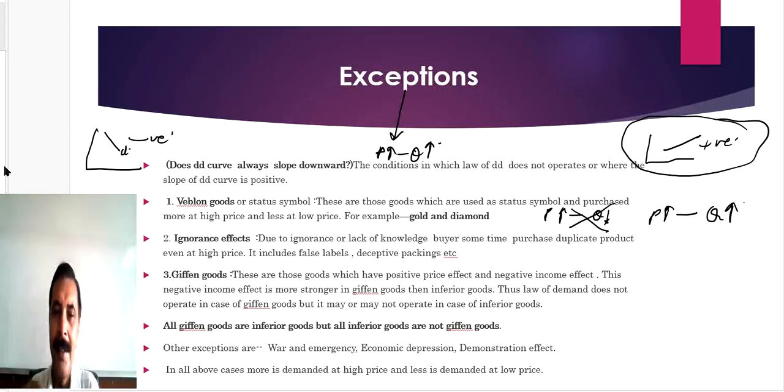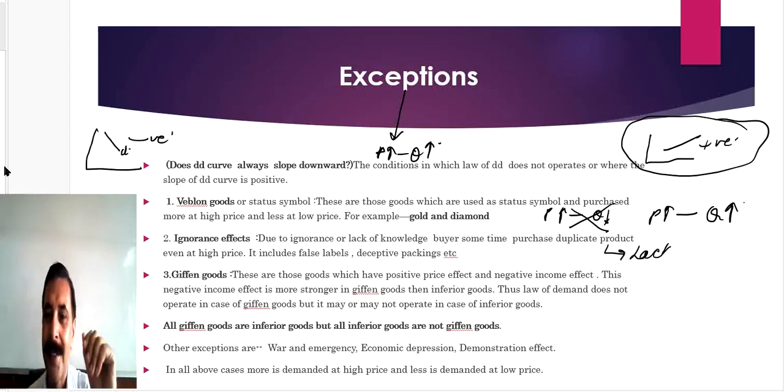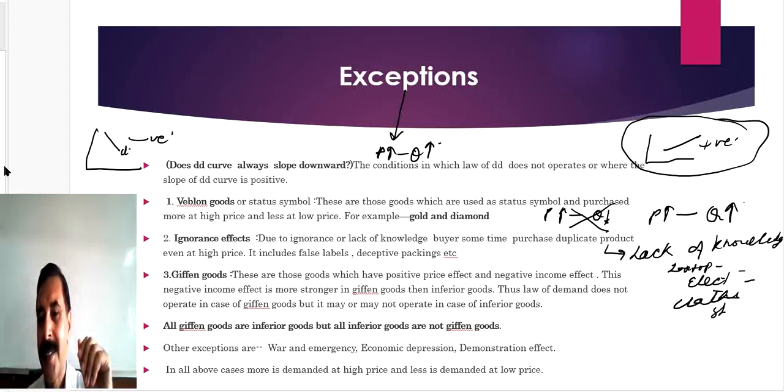So that's why I have used the sophisticated word ignorance effect. Generally this ignorance effect is nothing other than lack of knowledge. I can give you an example. Computers, laptops or electronics, clothes, shoes.